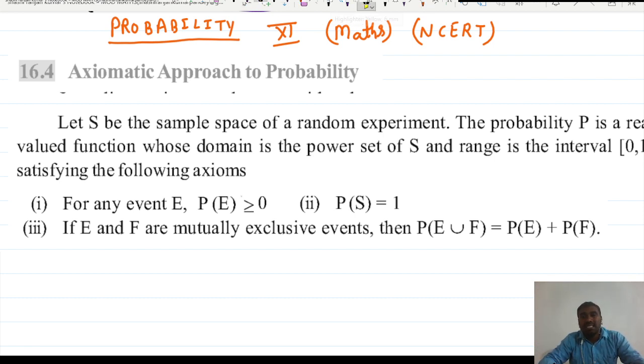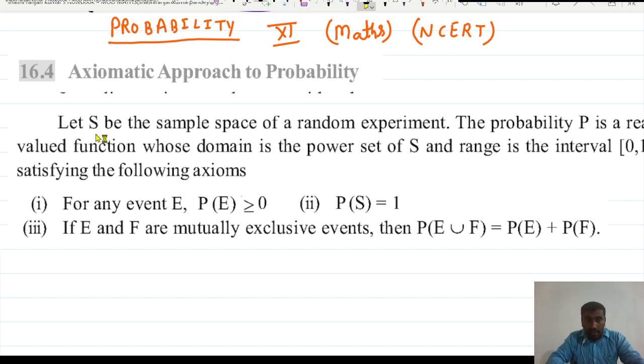Axiomatic approach means axiom. You know, in class 9 there was one chapter, Euclid geometry. In that we discussed axioms and postulates, right? So axioms are those things that we suppose to be true, and proof is not needed. That is the axiom. So that is the axiomatic approach, a similar one.